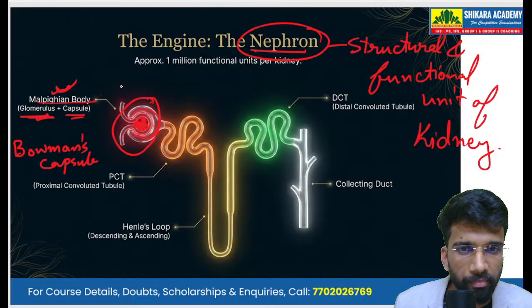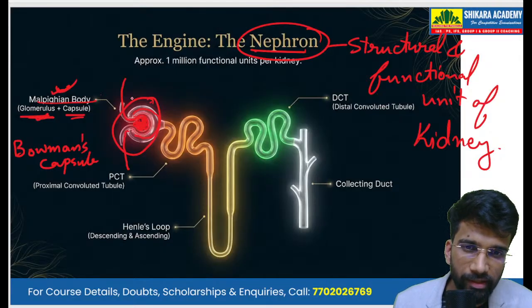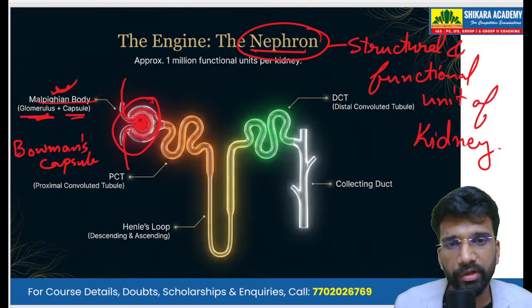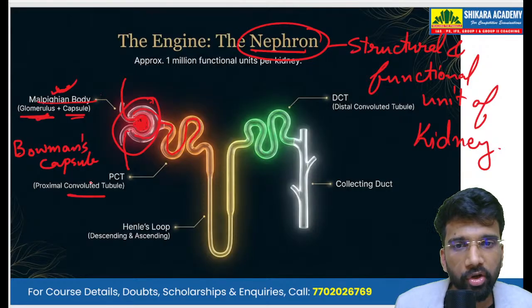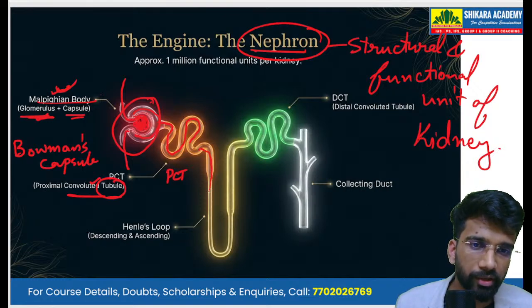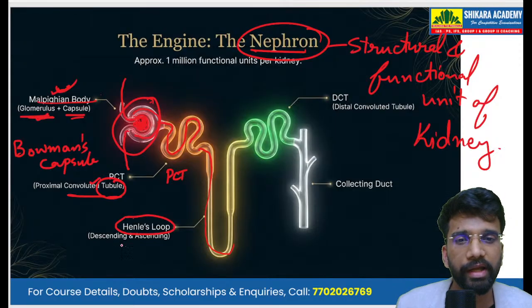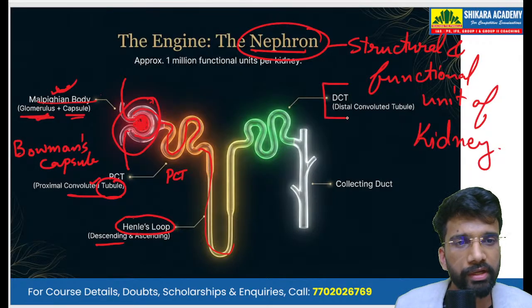Blood vessels enter into this Malpighian body, and this is the blood vessel that has come out. The blood that enters this Malpighian body is filtered, and the filtrate then enters into the proximal convoluted tubule, a duct that is known as the PCT. Then this PCT forms the loop of Henle. It has a descending part as well as an ascending part. And then it ultimately goes to the distal convoluted tubule.